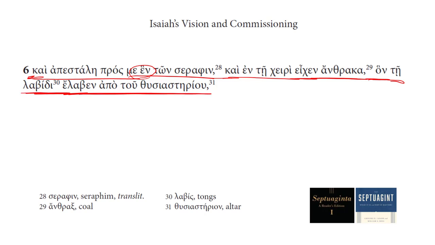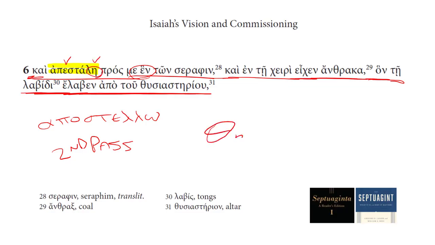There's a few interesting things to see in this verse, but I want to begin by looking at this verb form, apostale. This form is from the root apostello, and in this case we're looking at an aorist passive indicative third singular. Now technically we're looking at a second aorist passive. We can see it's aorist because it has an augment and it also has secondary endings, but we also have just the eta here at the end of the verb form.